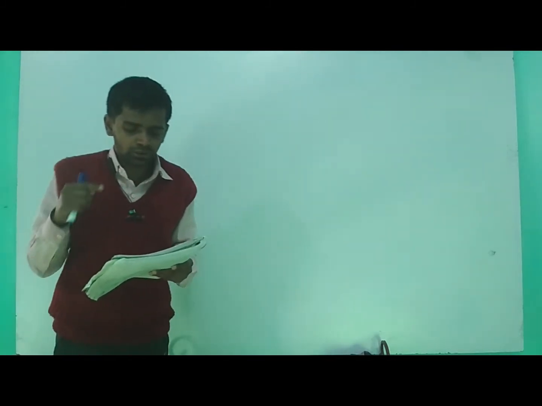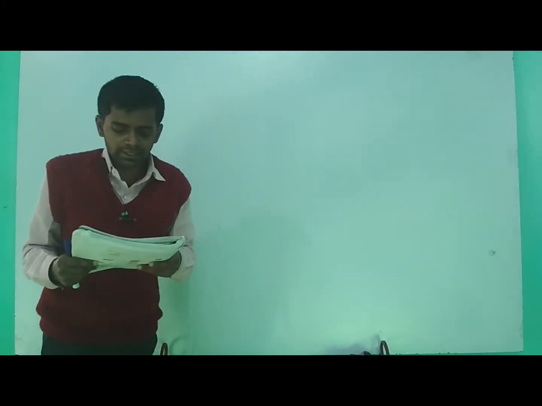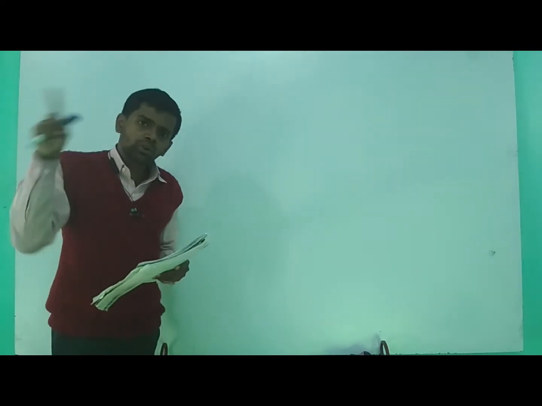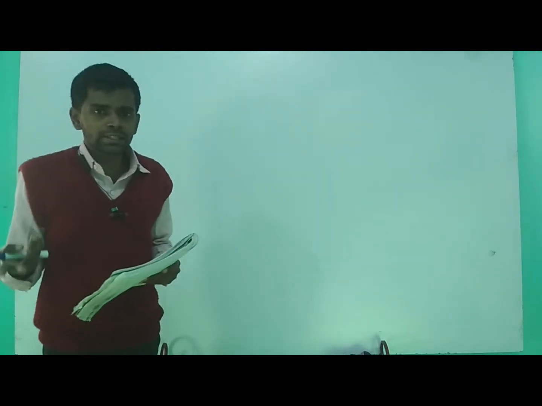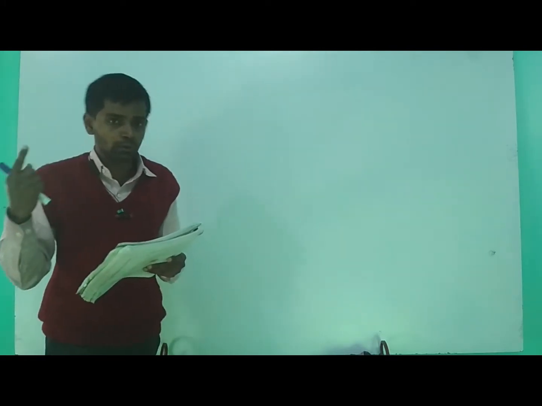So he has to put a fence around. The length of the rectangular field is given, that is 15 meter, and breadth is given, that is 10 meter. So we have to find the total fence needed. Fence का मतलब होता है कितना पूरा कवर करने के लिए लगेगा. ठीक है, so we have to find the length of the total boundary. That means the total length of the closed boundary is equal to the fence needed. जितना बाउंड्री है उतना फेंस लगेगा. ठीक है, जितना उसको कवर करना पड़ेगा, बाउंड्री लगाना पड़ेगा.